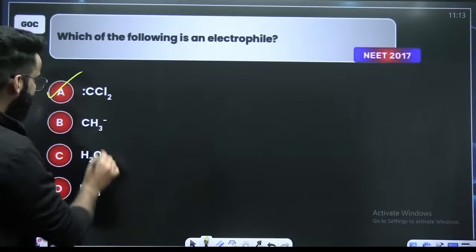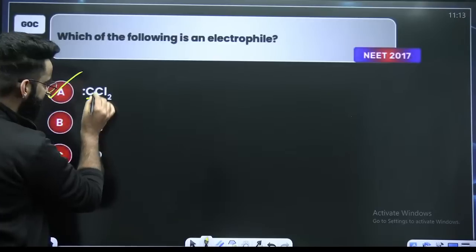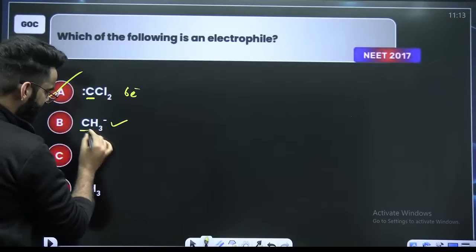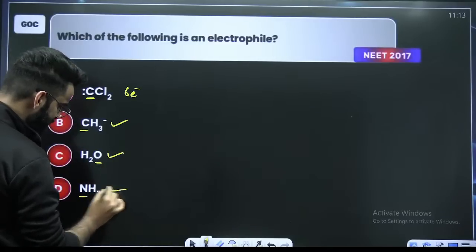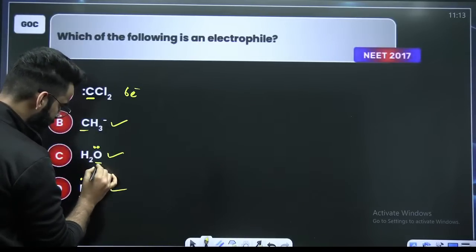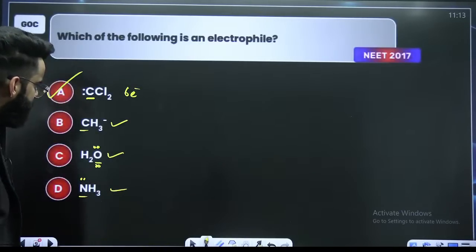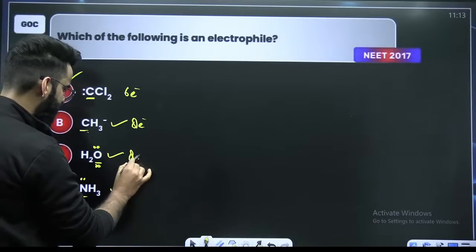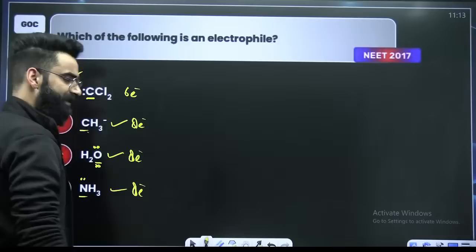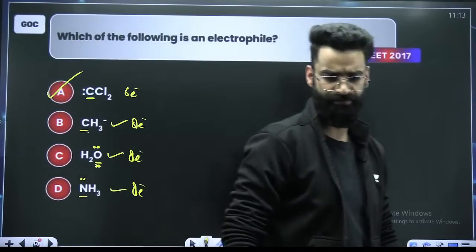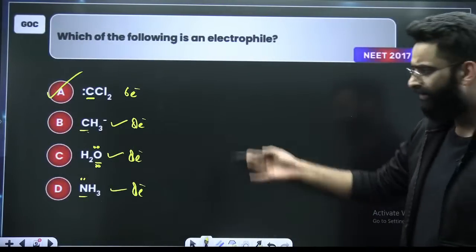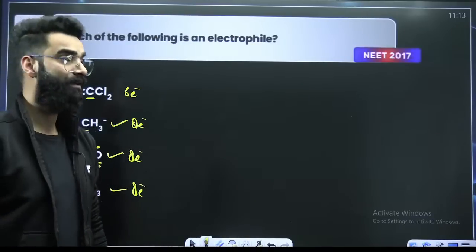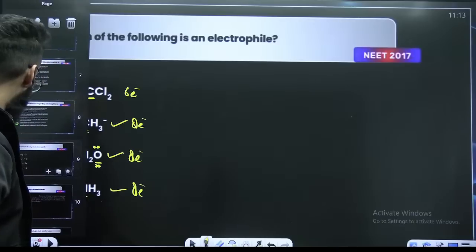Perfect. If you look at this particular carbon, how many electrons does it have? 2, 4, 6. 6 electrons. Over here, completely filled 8. 8 as well as 8, because here you have got the lone pair. Here you have got 2 lone pairs on oxygen. Perfect. So this carbon contains 8, this oxygen contains 8, this oxygen contains 8. So which one is electron deficient? It is the first one, right? Perfect. So CCl2 is going to be the example of the electrophile over here in this case.